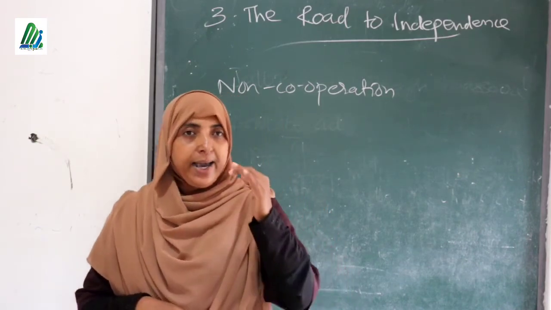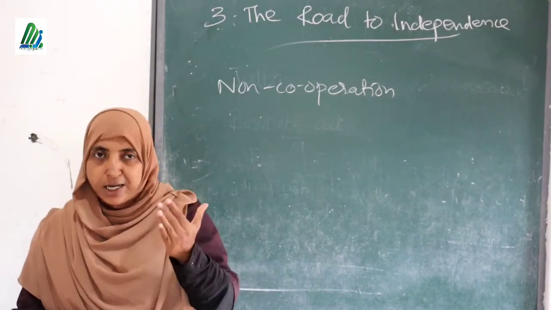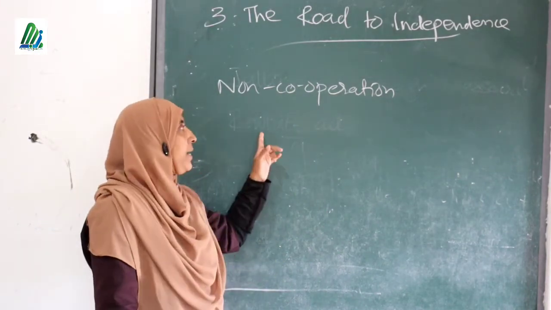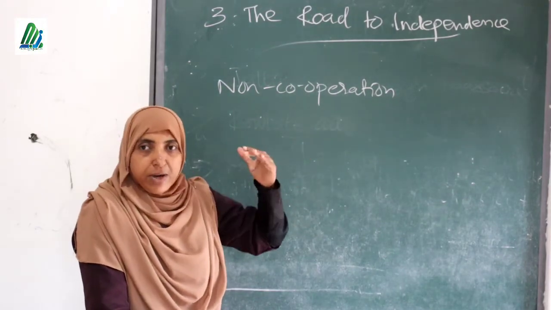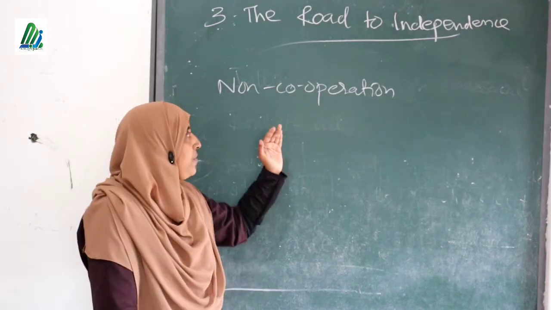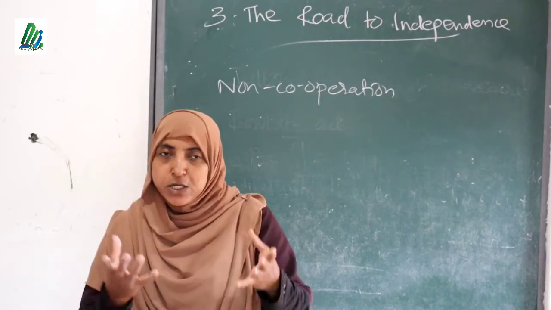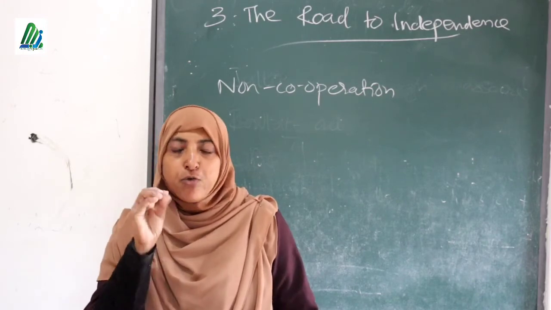But against this Jallianwala massacre, under Gandhiji's leadership, an organization was formed. It was the non-cooperation movement. So the important aim of this movement was to boycott the British people, neglect the words of the British, and neglect the products of the British.